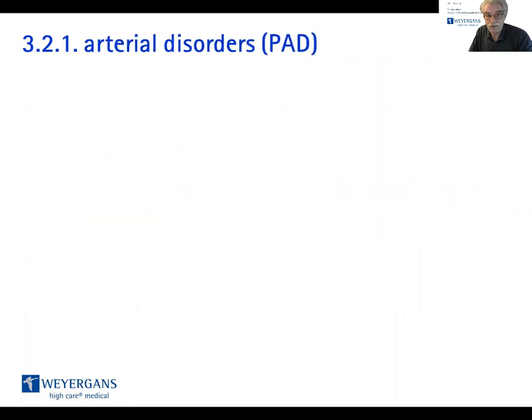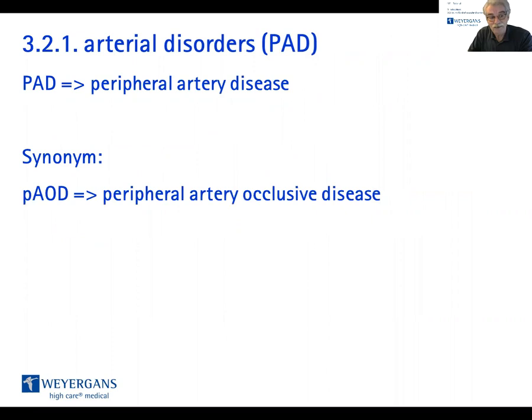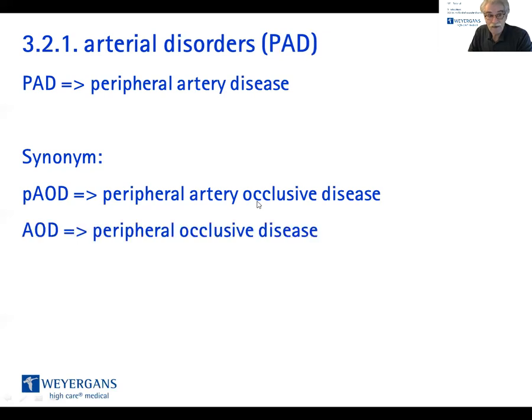Arterial disorders, PAD means peripheral artery disease. That's the most common acronym for these diseases, but there are others as well. Some publications and studies describe that synonym as peripheral artery occlusive disease, PAOD, mostly common in Germany.